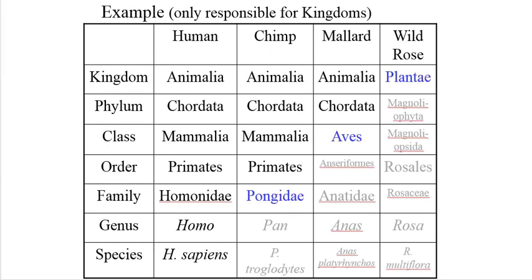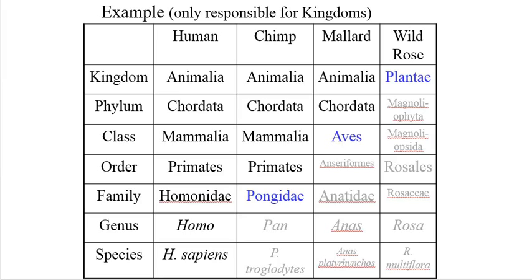With this table, I hope to illustrate more about the hierarchy of taxonomic groups. I've included 4 species: humans, chimpanzees, mallard ducks, and wild roses. The more categories 2 organisms share in common, the more closely related they are. Of these 4 organisms, humans and chimpanzees are the most closely related.